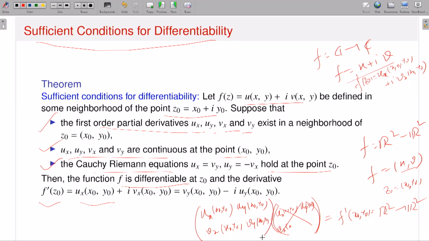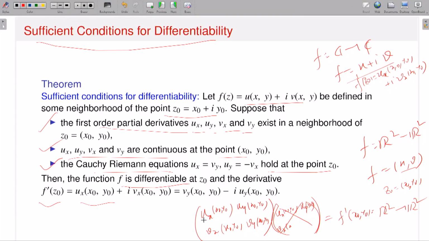So if f is of the form (u, v), then you can write your linear transformation f prime at the point (x0, y0), that means the existence of the total derivative from R2 to R2, which is of this kind: ux, uy, vx, vy.